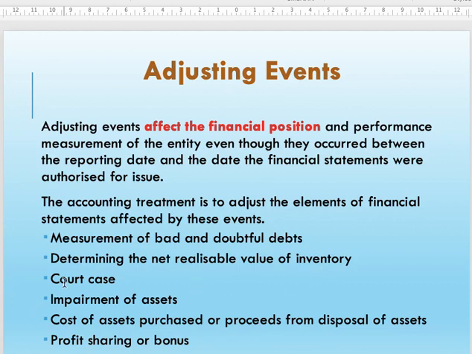Okay, and then also regarding the court case, for example, this one you will cover in provision and contingent liability. You have not covered this topic yet. Okay, basically, for example, when you prepare 2019, during that year, in 2019, you are being sued by your employees, for example.